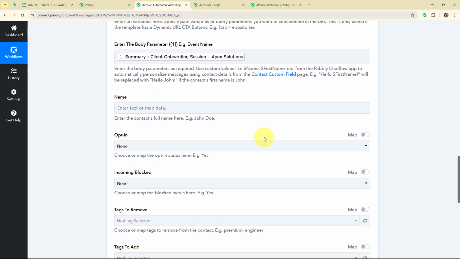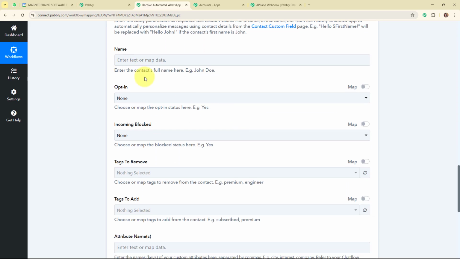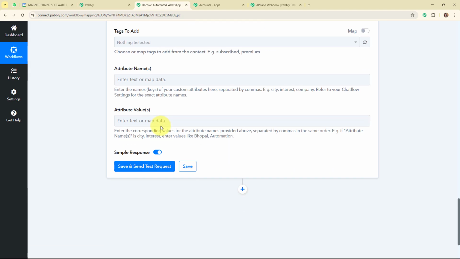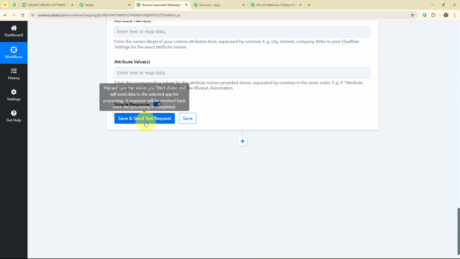Moving forward, it is asking me for the name. Here I'm going to leave it blank. For the opt-in, I'm going to select yes, and then it is asking for the incoming block, so I'm going to select none. Again, these fields are not required, so I'm going to leave all of them blank. And now after entering all the required details, I'm going to click on save and send test request.